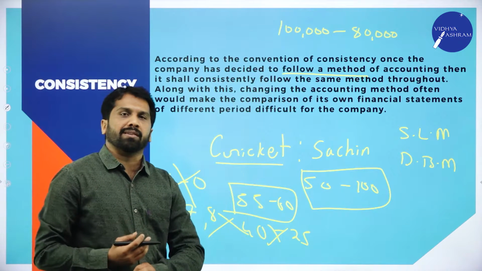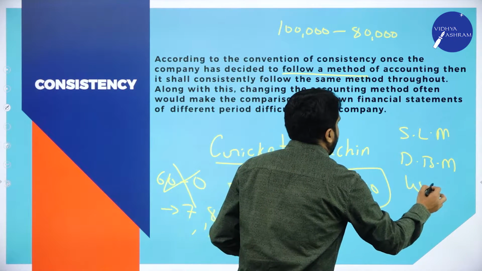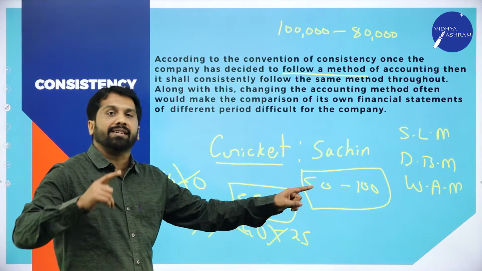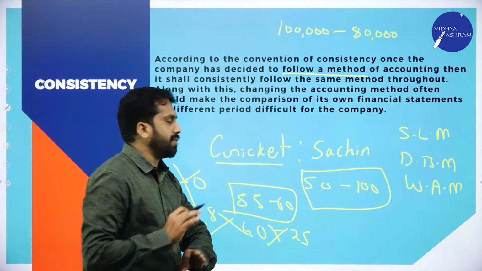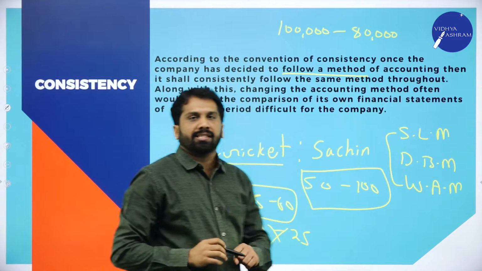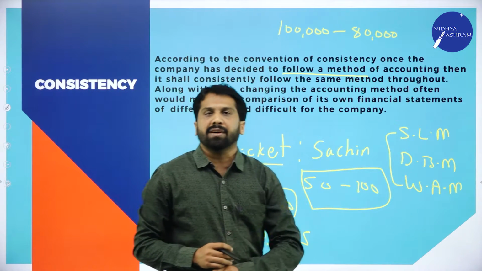We have one more method also, but usually we don't use, that is weighted average method. These things you will understand later. Just I am giving you an example. Now there are three methods of depreciation. Usually we go with diminishing balance method.